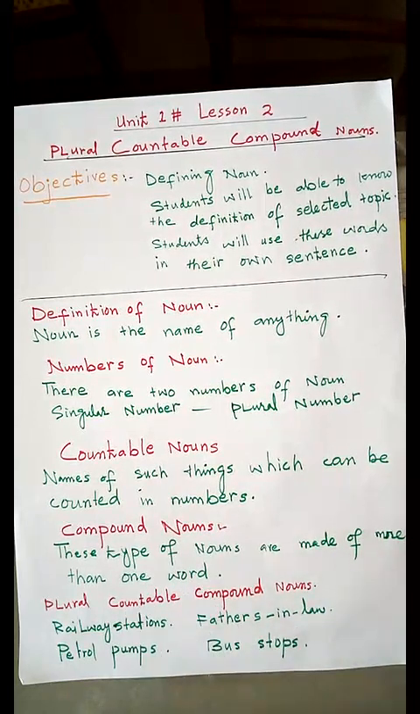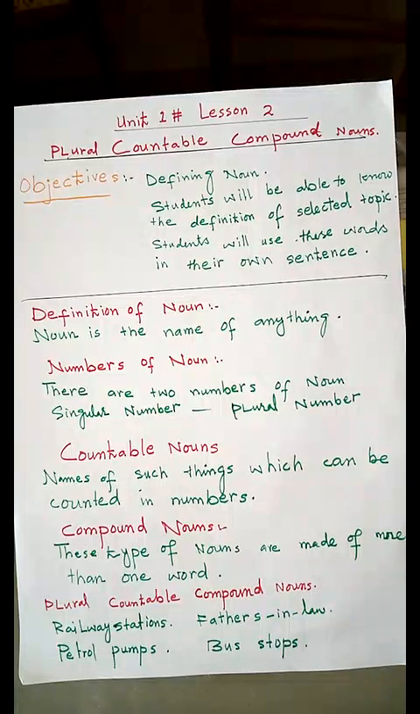And number last, compound. Students, the meaning of the word compound is that which is made of more than one word or more than one thing. Okay, compound means the thing that is made of more than one word.